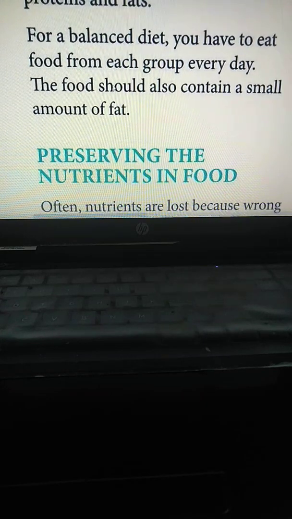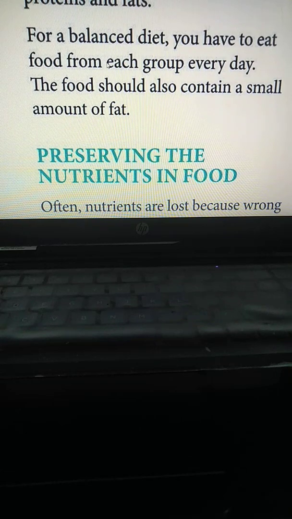Then it's written that for a balanced diet you have to eat food from each group every day. As we have discussed, it is divided into four groups, with different types of foods. So for good health, we must take food from every group every day.